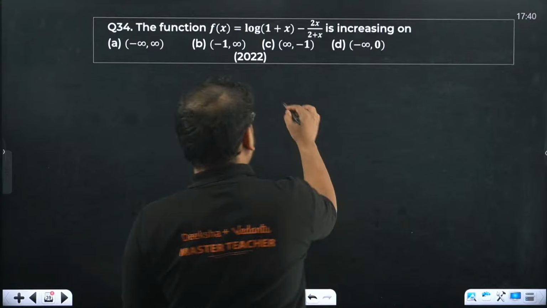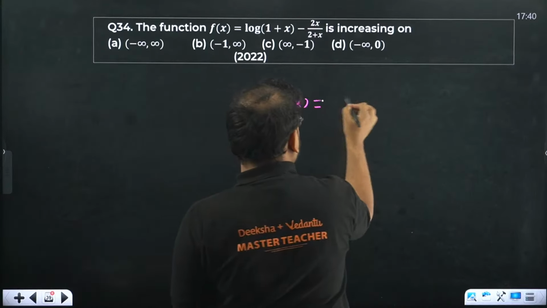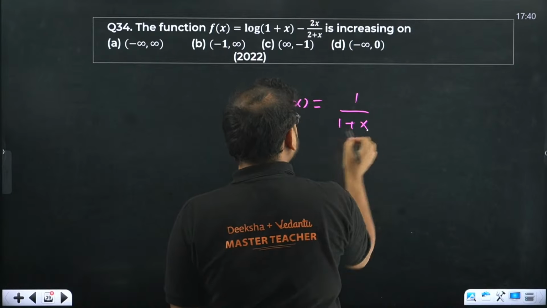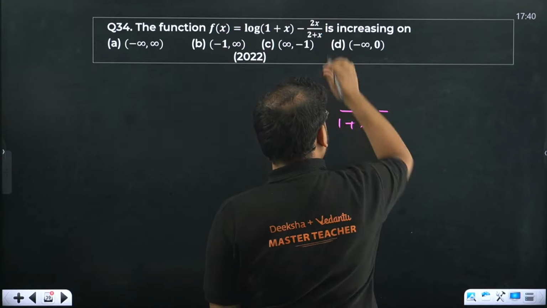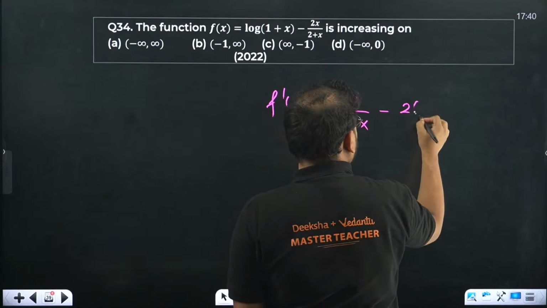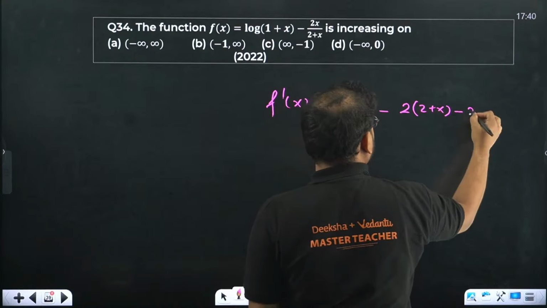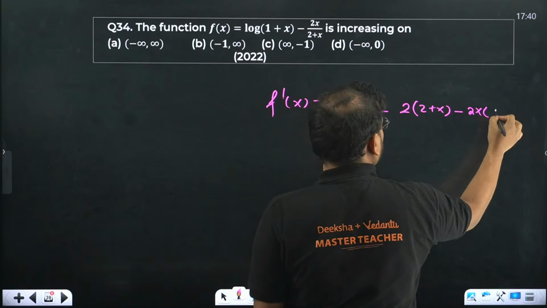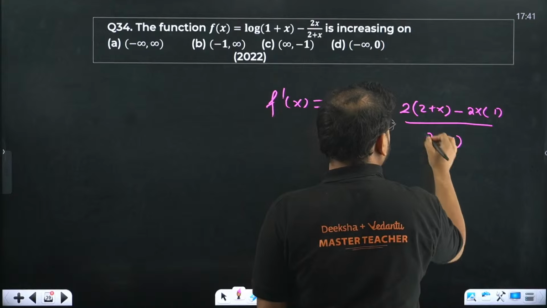f dash of x. Log of 1 plus x derivative is 1 upon 1 plus x. Differentiate this one. Differentiate 2x, you'll get 2 plus x as it is. Minus sign will come. Differentiating the denominator will get simply 1. Over here, I get 2 plus x the whole square.